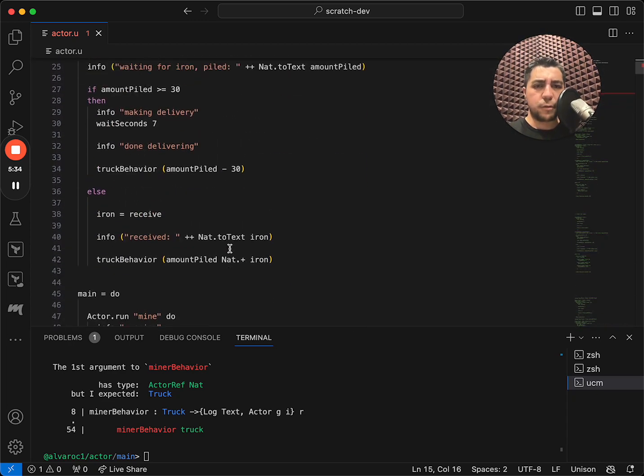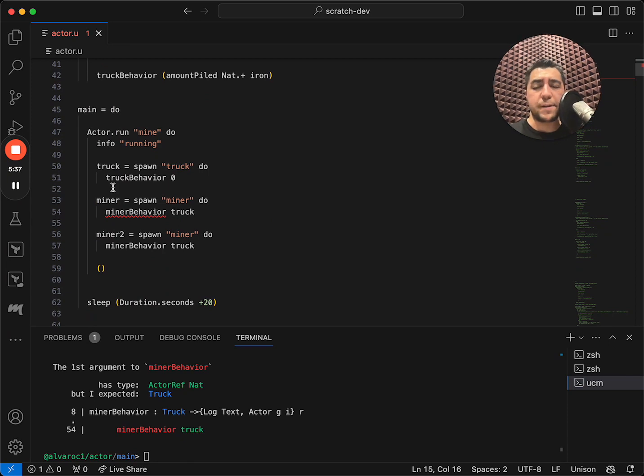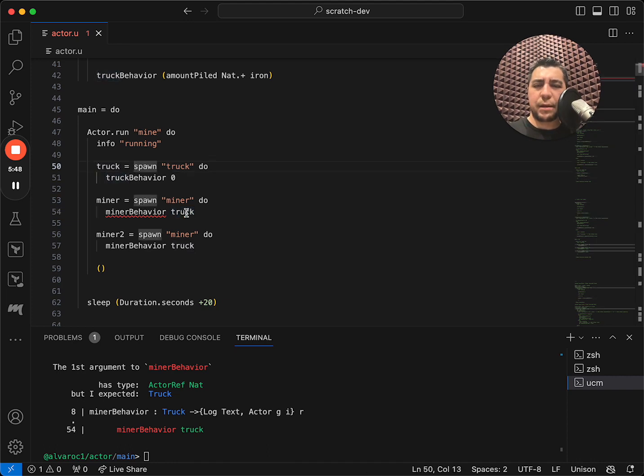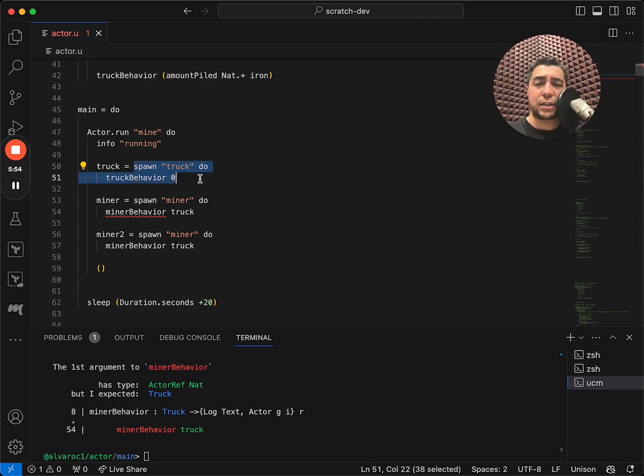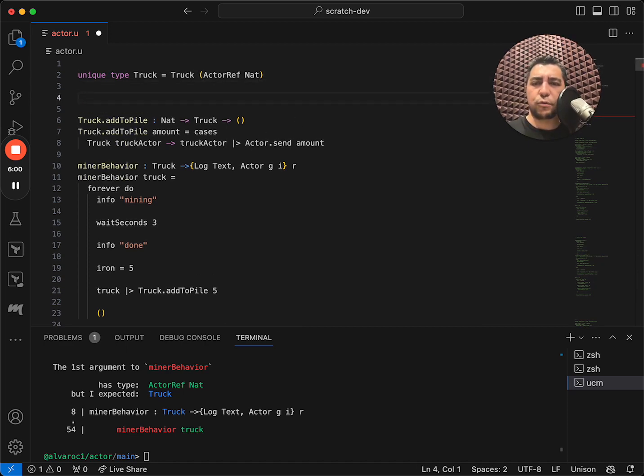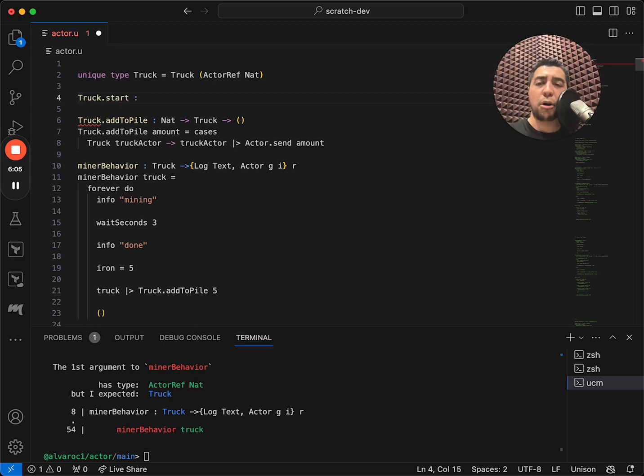Okay, now we have some error at this point, because when we started the miner behavior, we were passing it an unwrapped actor ref, which we need to wrap. We could wrap it here, but really we do want to hide the mechanics of all this spawning as well. So a convention that we can follow is to create a start function that will initialize and spawn any domain specific type of actors that we want to create. In this case, a truck.